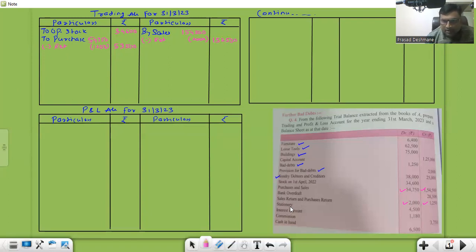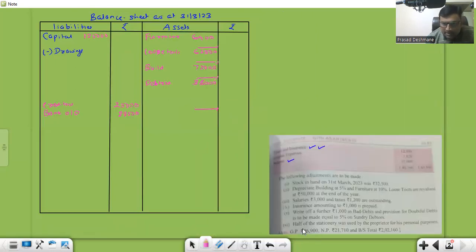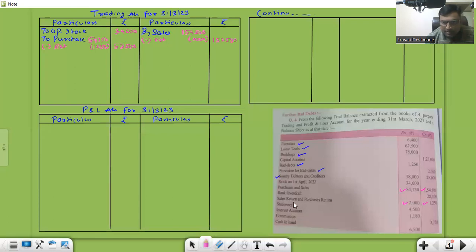After that, what do we have? We have stationery, 4,500. We have one adjustment on stationery also, I guess. Yes, half of the stationery was used by the proprietor for personal use, so we'll tick mark on stationery. Stationery is an expense, right? So P&L account debit side. Stationery 4,500 inside, and leave one line.